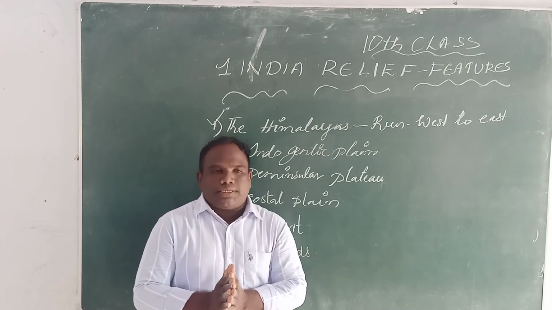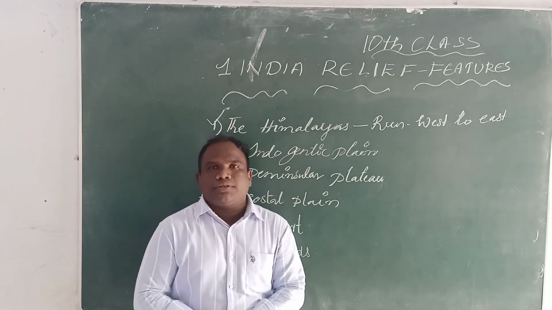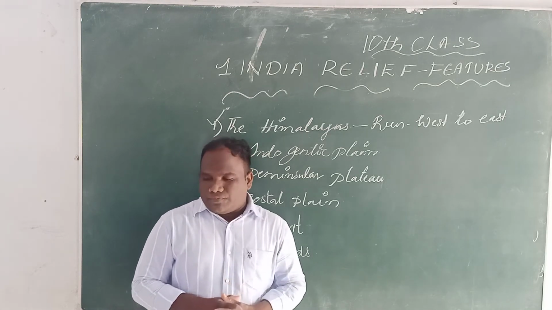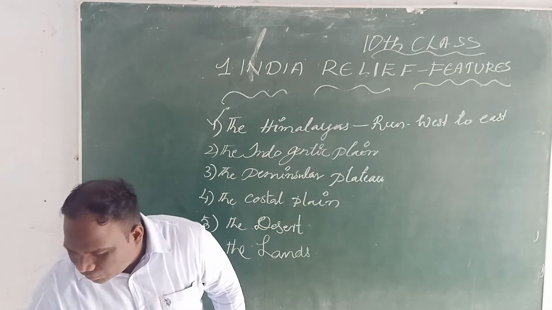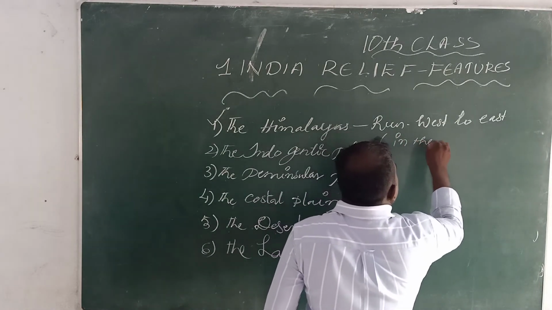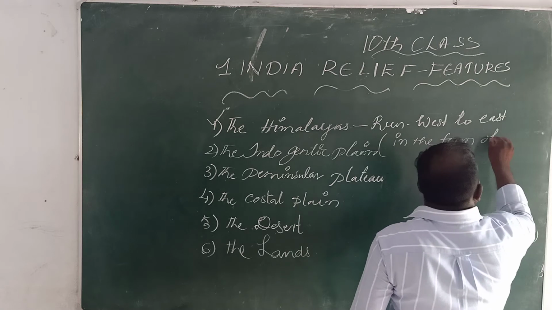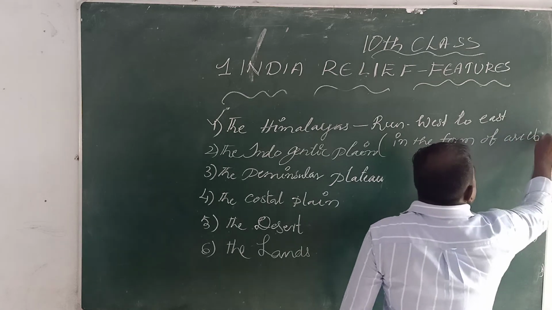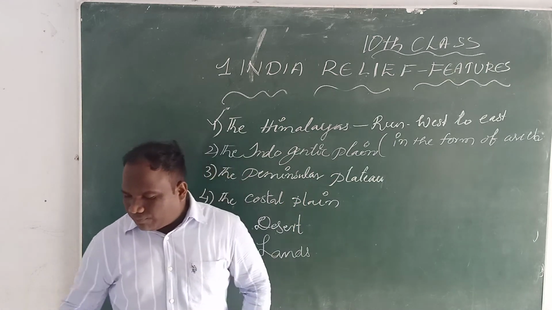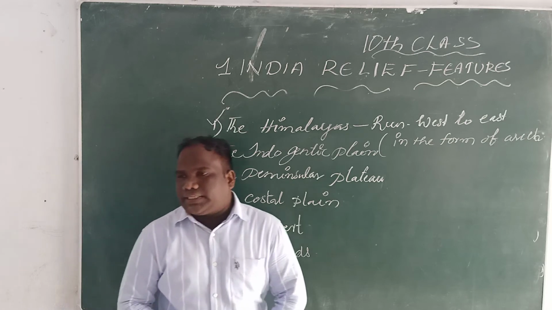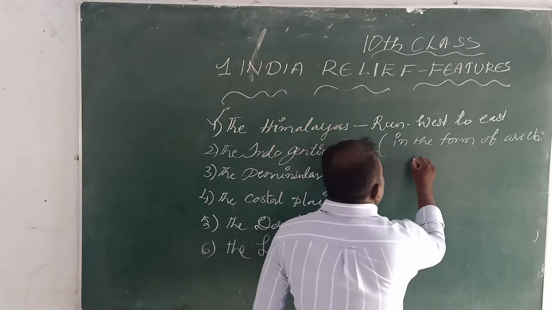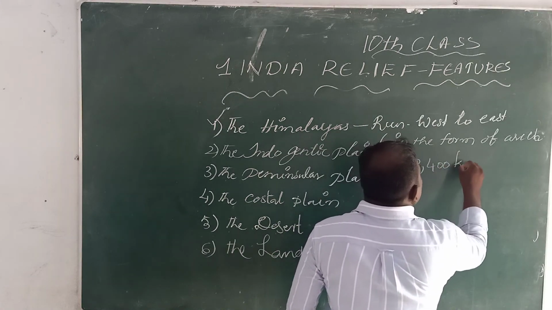Now we will discuss the first one, the Himalayas. The Himalayas run in the west to east direction in the form of an arc. The Himalayas run west to east in the form of an arc, with a distance of about 2,400 kilometers.